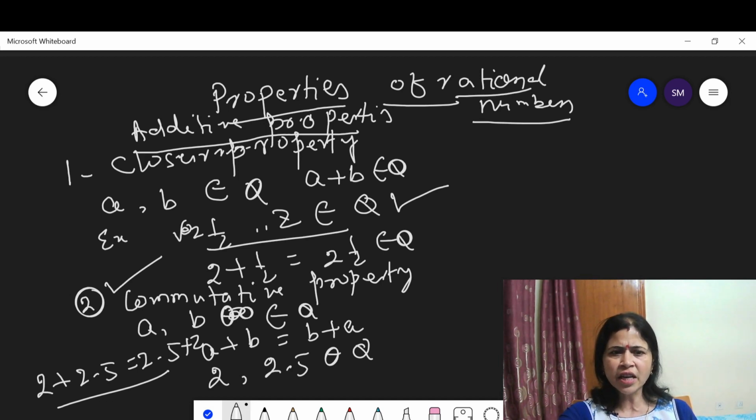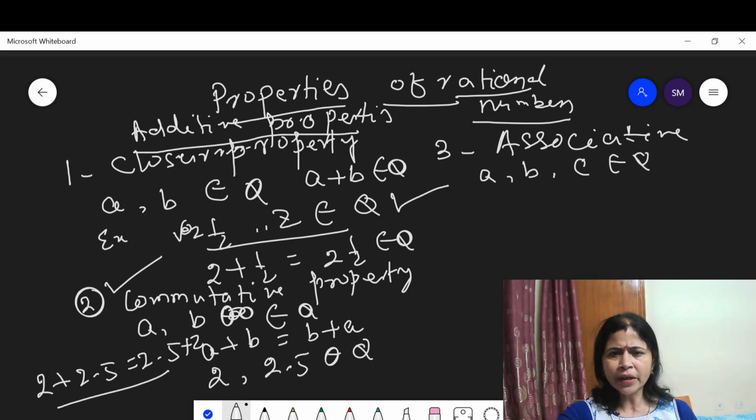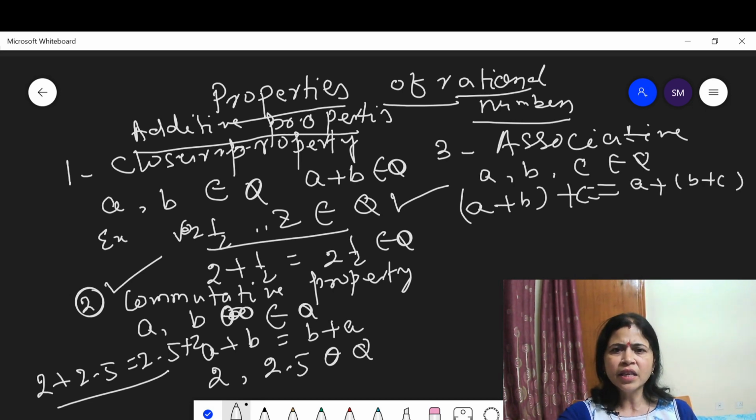Let us discuss the third property, the associative property. What do you mean by associative property? Suppose a, b, c belong to Q. According to the associative property, (a plus b) plus c is equal to a plus (b plus c). This is the associative property. Take an example for better understanding.